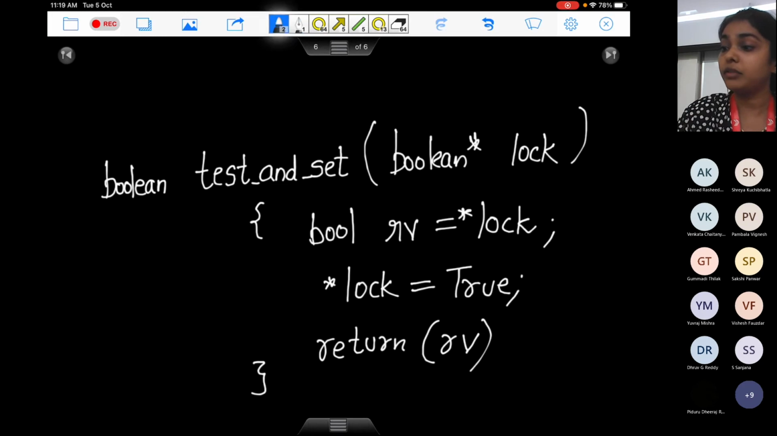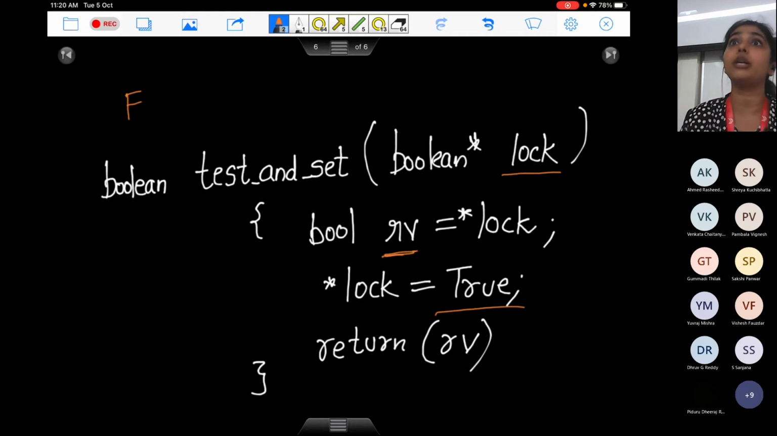So assume that the value of lock was false. What will it do? The value inside lock is false as of now, right? So it stores this value. It will update the value of lock to true. So it holds the old value inside this variable, which is RV. It makes the actual value of lock to be true. So if lock was not there, it applies lock now, but it returns you the old value of lock. So when lock was false, it will return false, but it will now apply the lock.